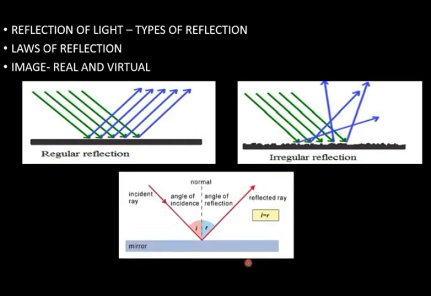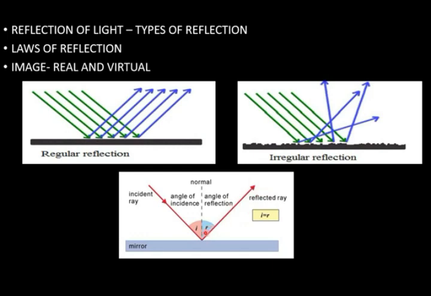The ray of light which is coming from the source and striking the surface is called the incident ray. After striking, it will go back in the same medium, that is called the reflected ray.